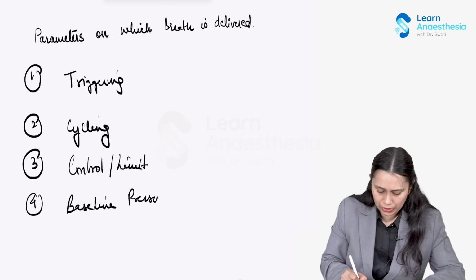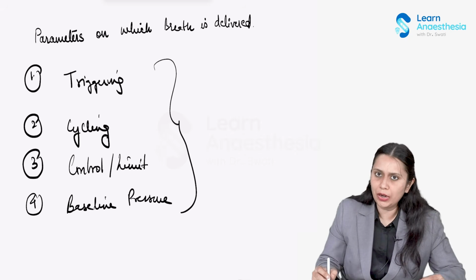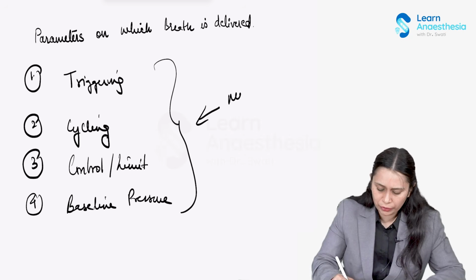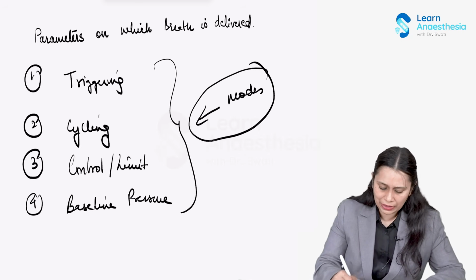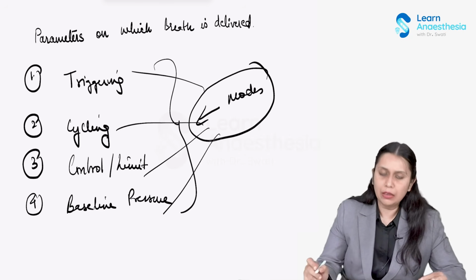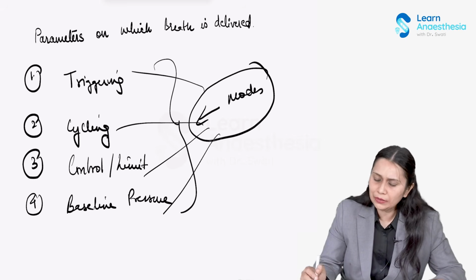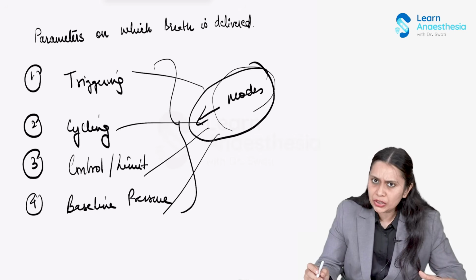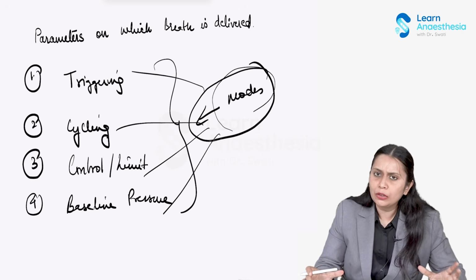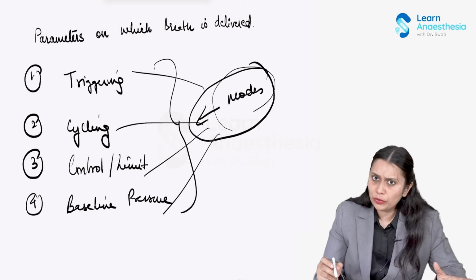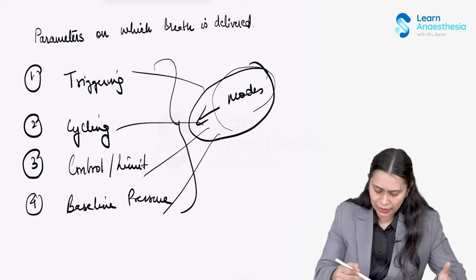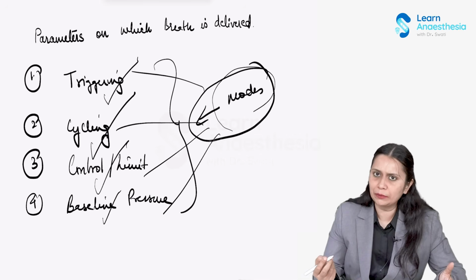This is the fourth thing on which the breath would be delivered, and the mode which we fix would decide how these four things will happen. So mode is the operational parameters according to which the ventilator will decide how the breath is triggered, cycled, controlled, and what the baseline pressure is.